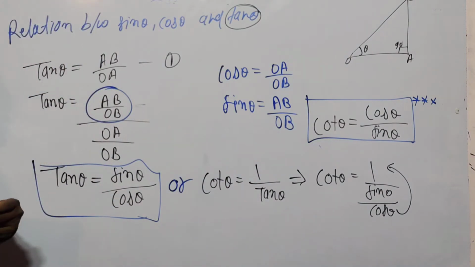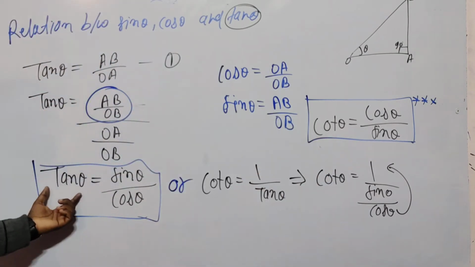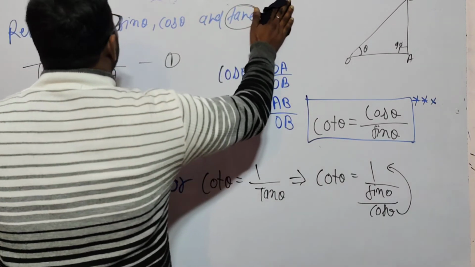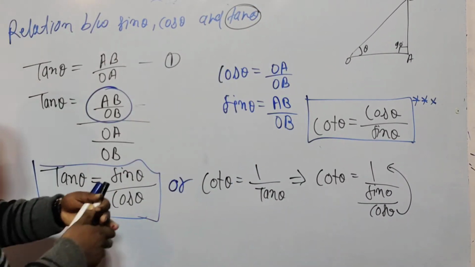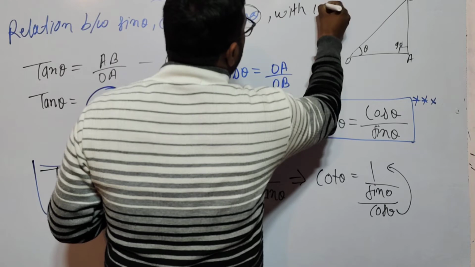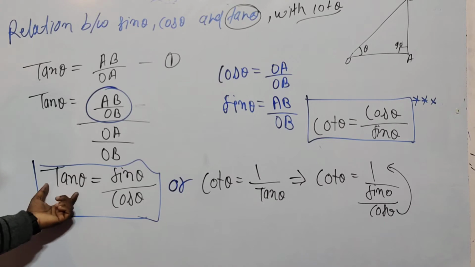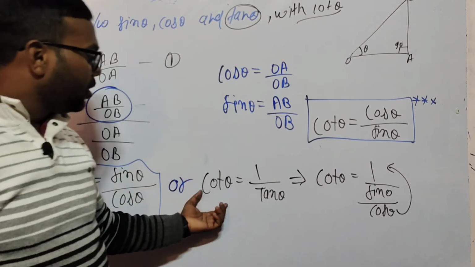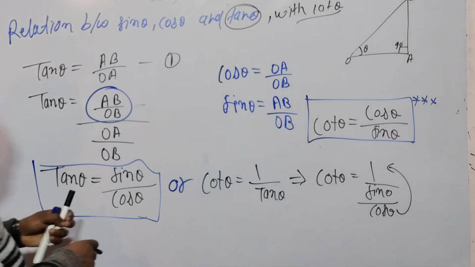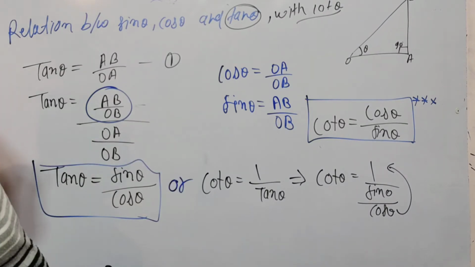Okay, and the relation between cot theta and tan theta I am telling you after this. Eraser, where is my eraser? So the relation between sin theta and cos theta with cot theta. So look at here, this is your chain. Tan theta is equal to sin theta upon cos theta. Cot theta is equal to 1 upon tan theta. That's why cot theta is equal to cos theta upon sin theta. Okay. Now I am erasing this, and we can find out the relation between tan theta and cot theta.